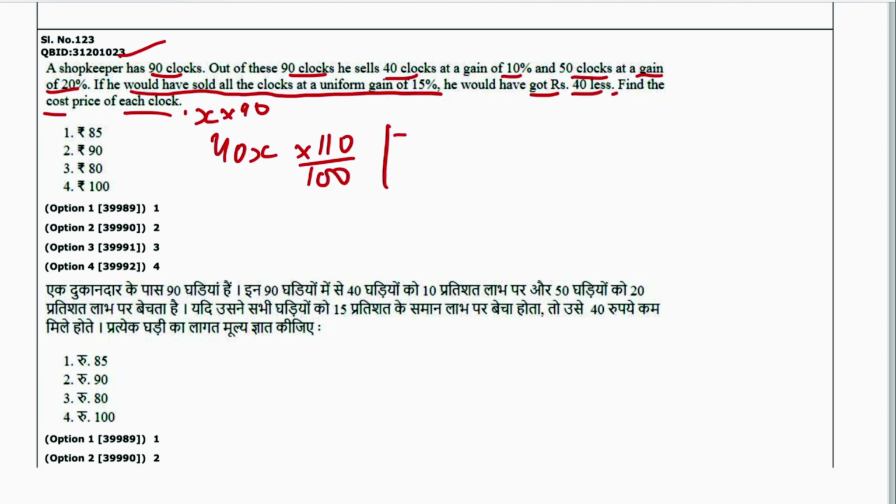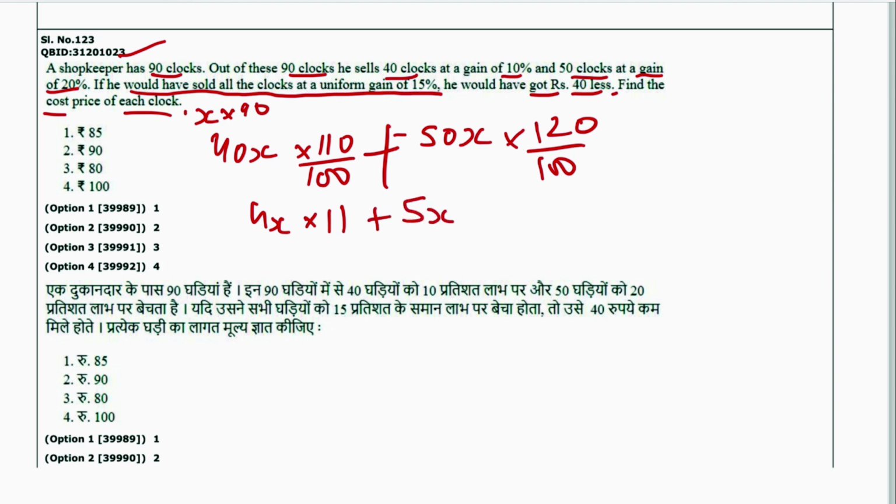In the same way, 50x into 120 divided by 100. Add them: 4x into 11 plus 5x into 12, so it will be 44x plus 60x. So selling price is 104x.